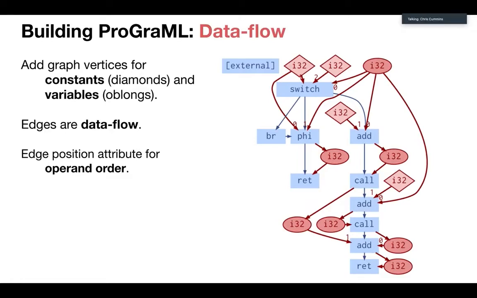And then we're going to go through the instructions in the program and connect up all of those variables and all those constants to all the instructions that use them and all of the instructions that write to them. And what we end up with is this nice little union of control and data flow. Again, we've got a numerical attribute on the edges, but this time it is used for showing operand order. So for example, if you've got add or say divide, A and B, you'll have two different numbered edges going in. So you can tell which one was A and which one was B.